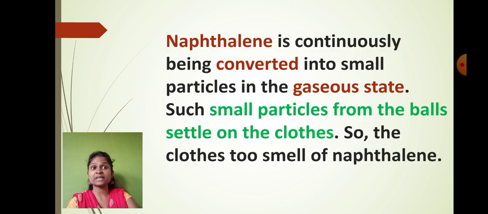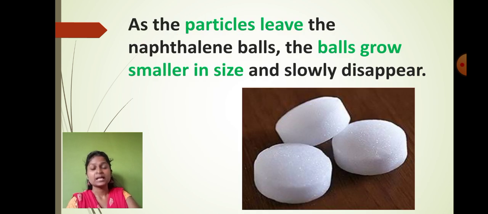So let's see once again what we have learned today. We have learned that the naphthalene ball is continuously converted into the gaseous format, and these gaseous particles get settled down on the cloth, and that's why our cloth also smells like the naphthalene ball. As a result, these particles leave the naphthalene ball, the naphthalene ball grows smaller in size and slowly these balls disappear.